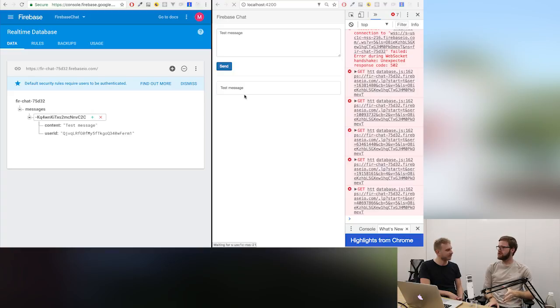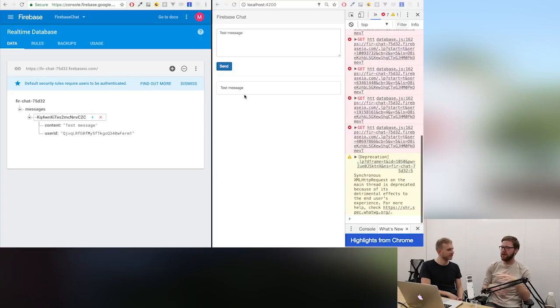Pushing is a little different. Because of the way the real-time database works, where we have one data source being written to by potentially tens of thousands or hundreds of thousands of clients, we need to make sure that unique IDs can get added and you can make lists where people aren't overwriting each other. Could you imagine if you had messages as a traditional array where your keys were integers, message 0, message 1, message 2? If you have things moving this fast and tens of thousands of people doing it, the likelihood that you're at message 4 and two people try to write to 5 is really, really high.